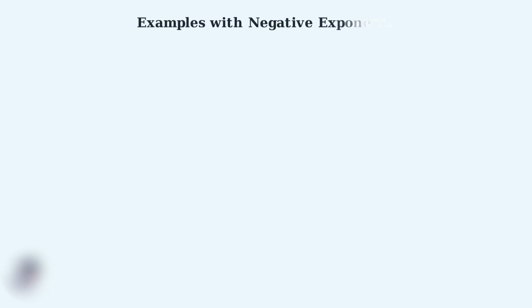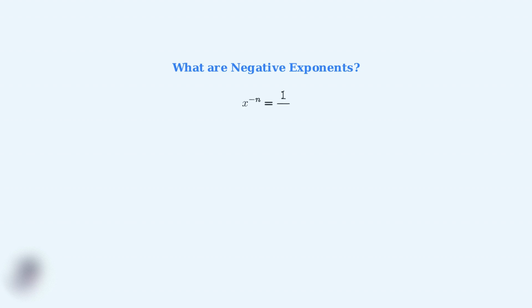Now we'll explore how the power rule works with negative exponents. Negative exponents represent reciprocal powers, and understanding them is crucial for differentiating rational functions. First, let's recall what negative exponents mean. A negative exponent indicates that we take the reciprocal of the base raised to the positive version of that exponent.